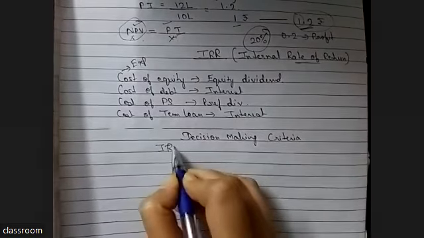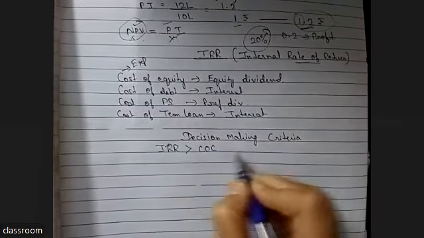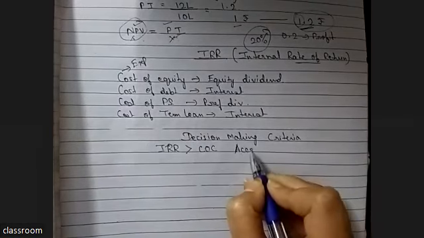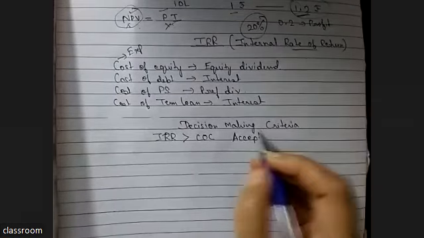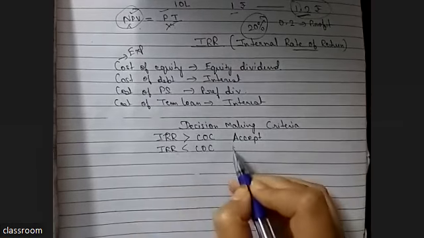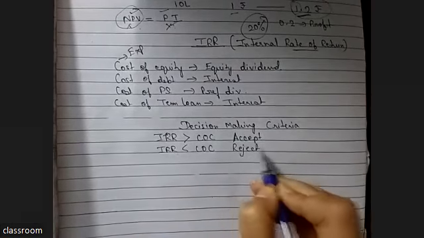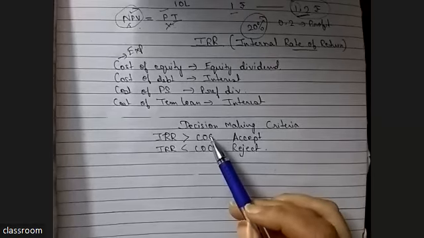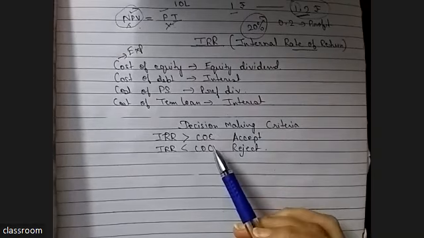If IRR is greater than cost of capital, we accept the project. And if IRR is less than cost of capital, we reject the project. What does this mean? It means cost of capital means you have to earn that much.